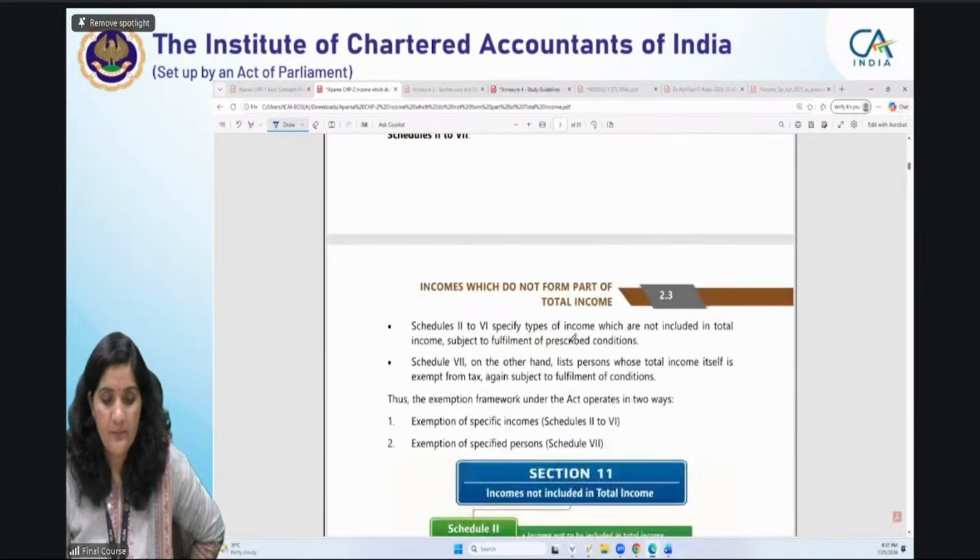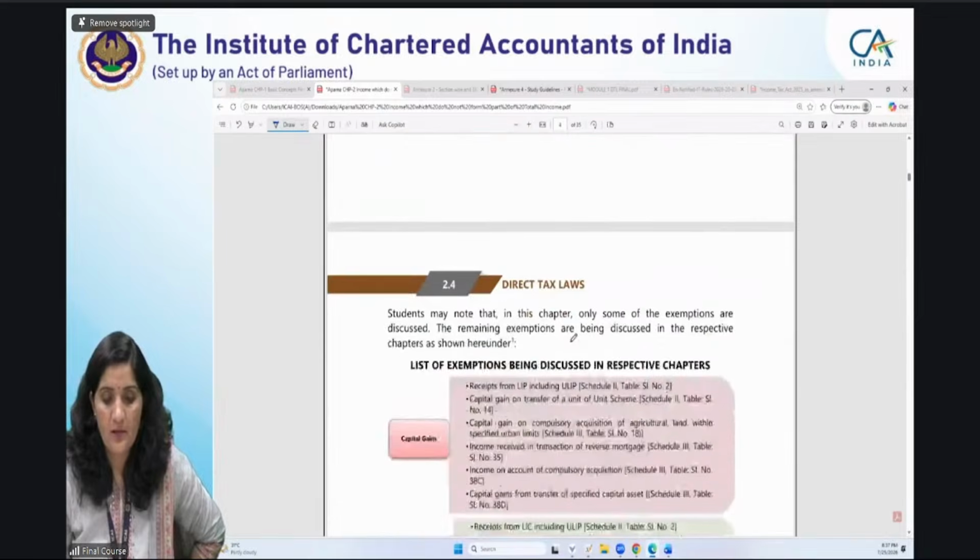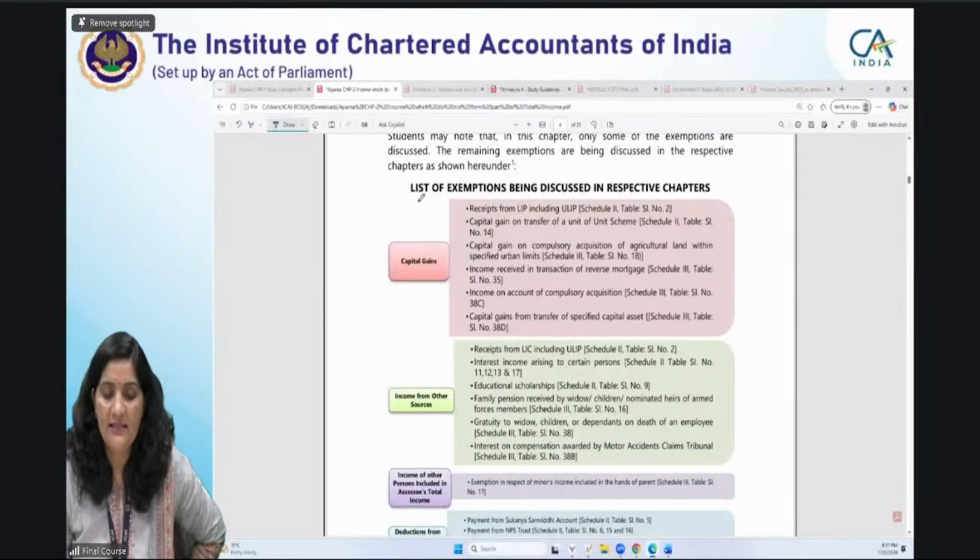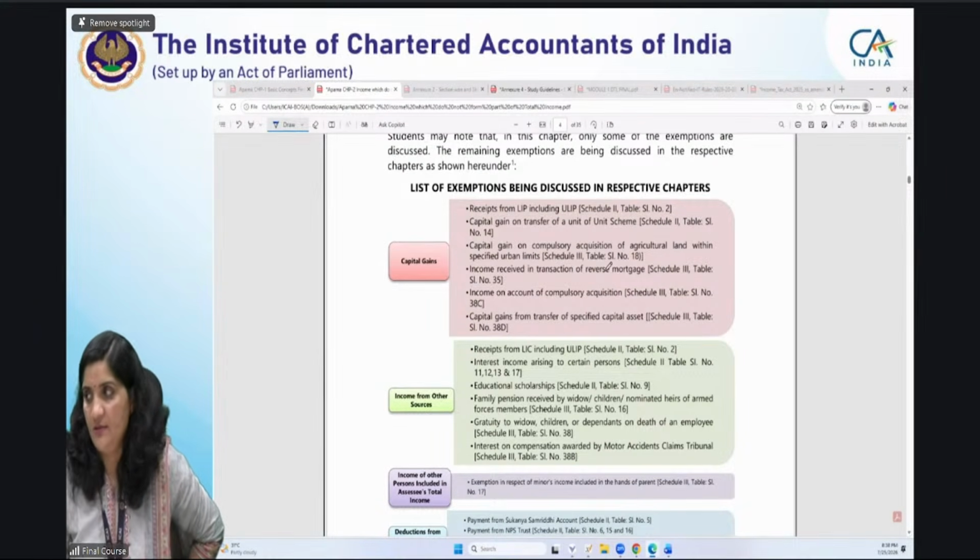Now it's very simple. We should move to the agriculture income concept. This is the whole list of exemptions being discussed in the respective chapters, and these all pertain to the schedules we have discussed from schedule 2 to schedule 7. Okay?